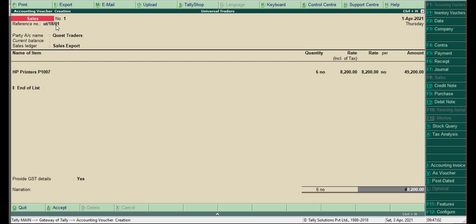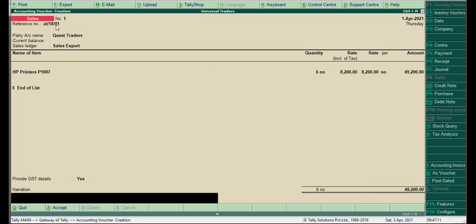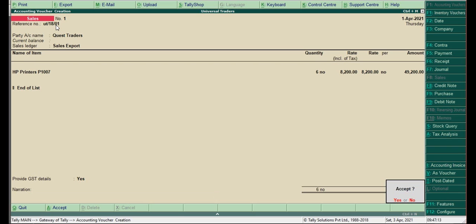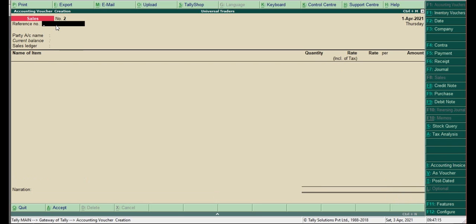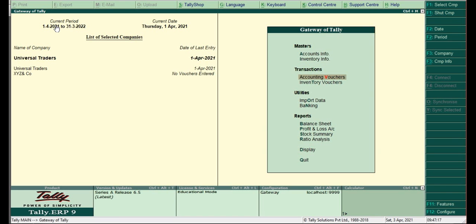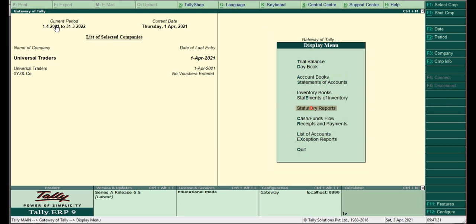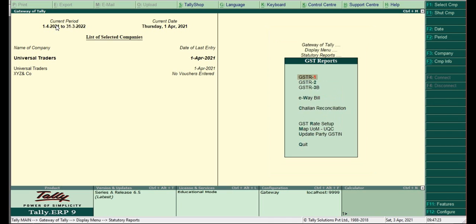Okay? And everyone has understood this topic. Exports under LUT bonds. Now where can we see this? Under GST reports, display, statutory report, GSTR 1 or 2.